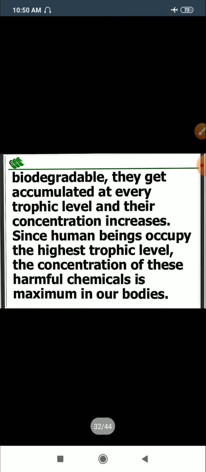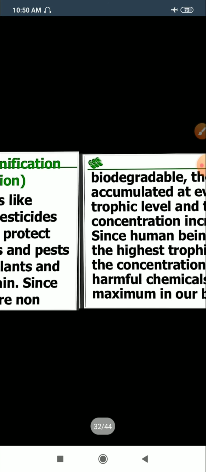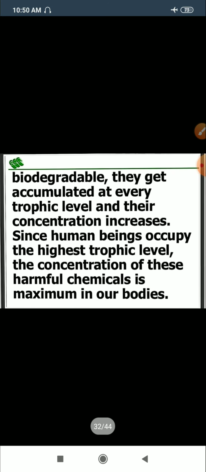Basically, it is the accumulation of harmful chemicals, insecticides and pesticides which are used to protect the crops from insects. As these are absorbed by the plant, they enter the food chain, and these chemicals are non-biodegradable, so they start getting accumulated at each trophic level, and at the last trophic level their concentration increases. So in this way, we have the accumulation of a toxic substance or chemical at the highest trophic level, which leads to death.